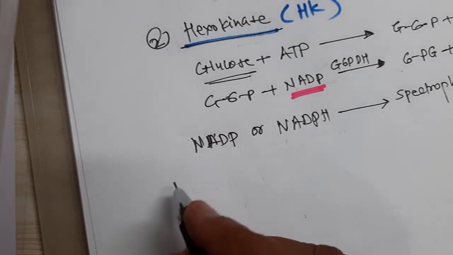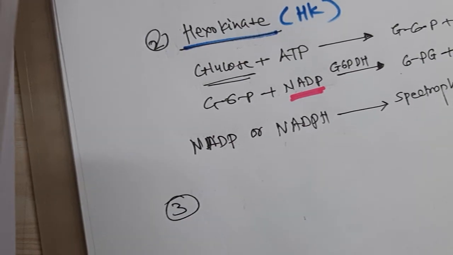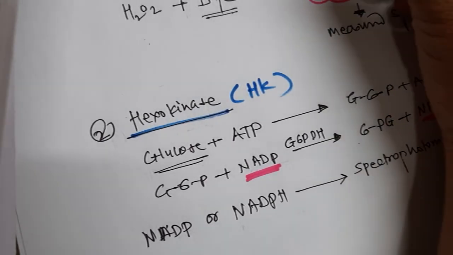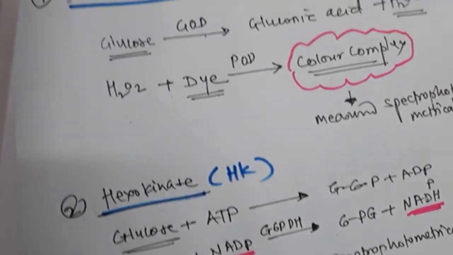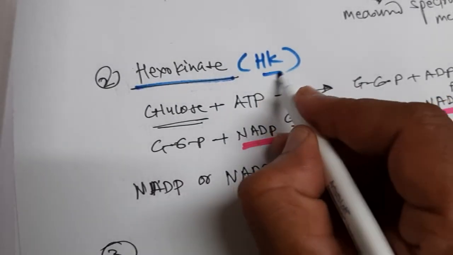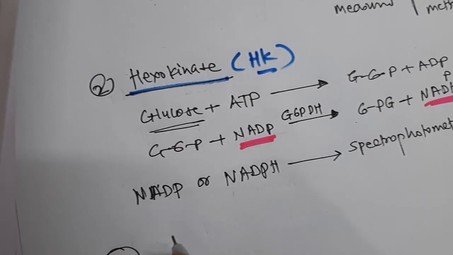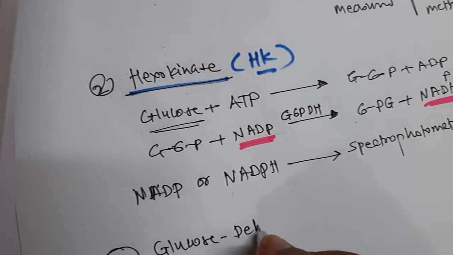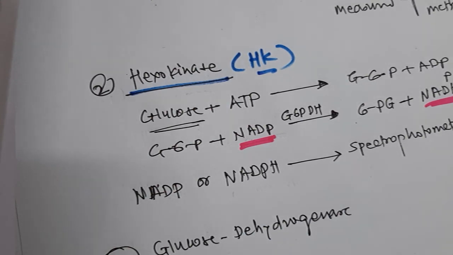Okay, now the third important method. Okay, this is GOD-POD, then we have the hexokinase method. The third enzyme method is glucose dehydrogenase, or GDH.